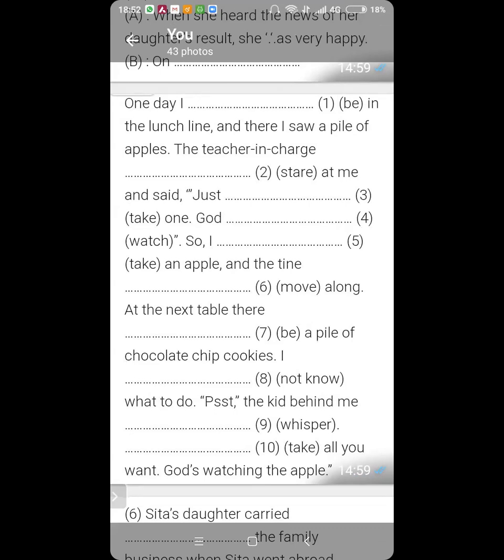Why? Because you have to know what tense the author is writing in, whether it is present, past, or future, and then you will come to know which appropriate verb will come here. So first read it. I will give you 1 minute. After that, I will ask you.